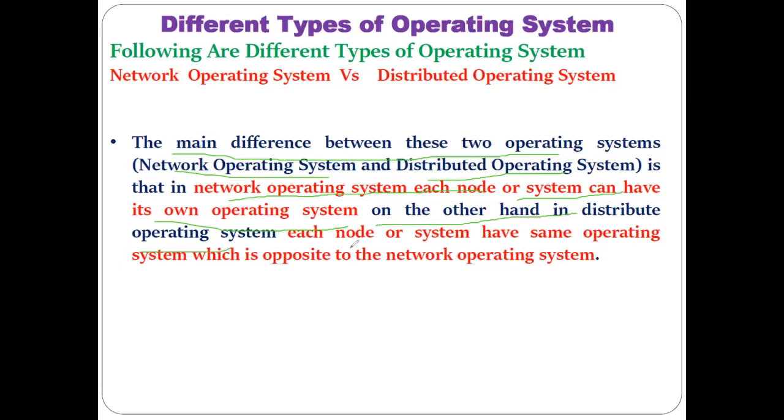In case of the distributed operating system, each node or system has the same operating system, which is the opposite of the network operating system. So that is the main difference. In case of the network operating system, each client connected to the server may have a different operating system. Our server may have a different operating system as compared to the client. But in case of the distributed operating system, each of the systems connected to the central communication network has the same operating system.